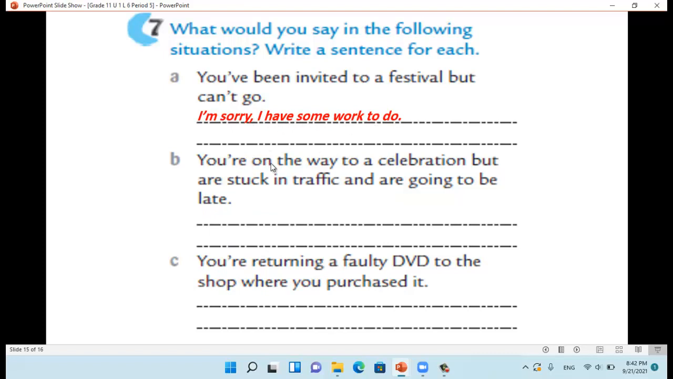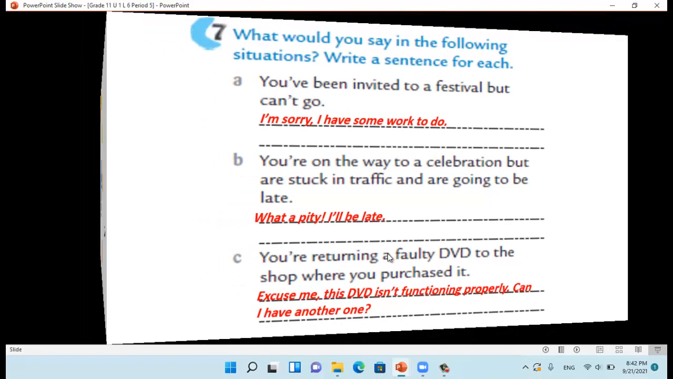Number B, you are on the way to a celebration but are stuck in traffic and are going to be late. What can you say? What a pity, I will be late. You are returning a faulty DVD to the shop where you purchased it. What can you say here? Excuse me, this DVD isn't functioning properly. Can I have another one?